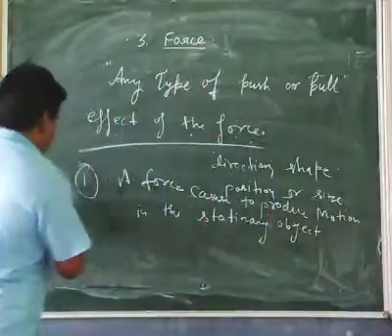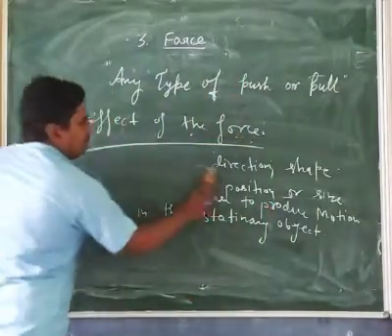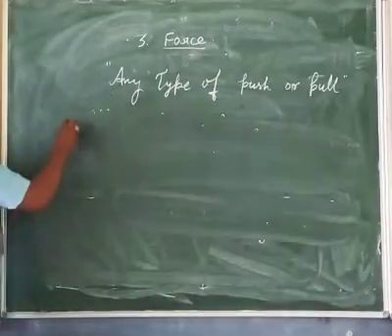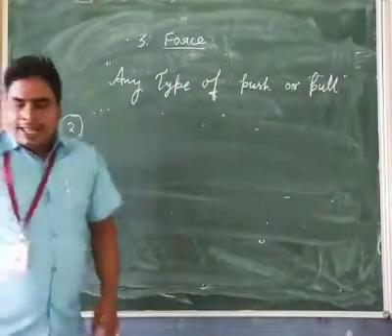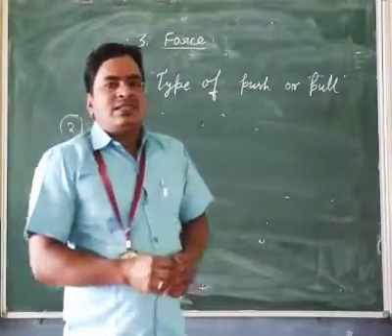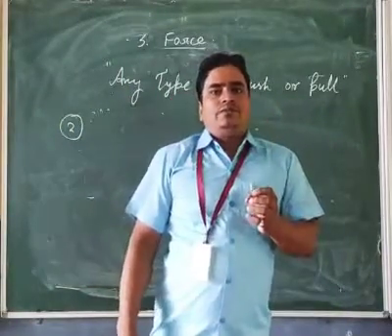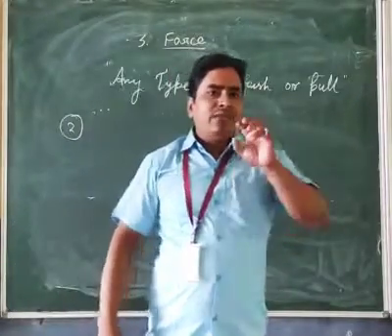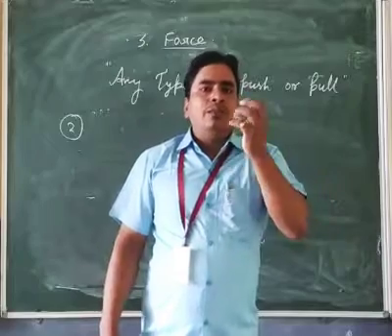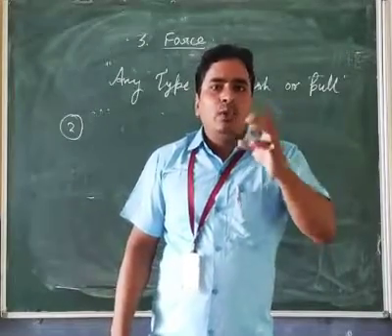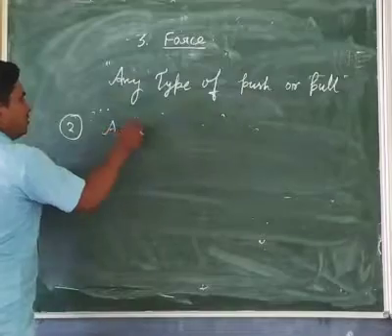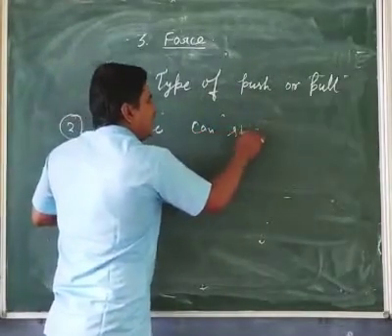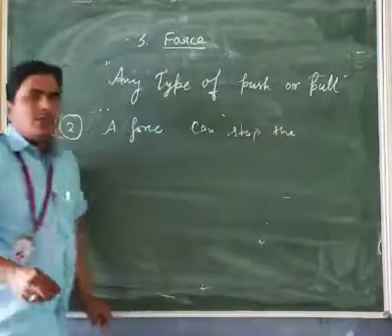Okay. The second effect of force is that a force can stop a moving body. It means a force can stop the motion or break the motion of the body.